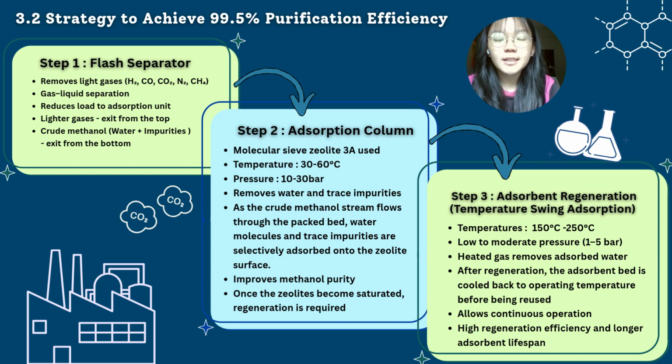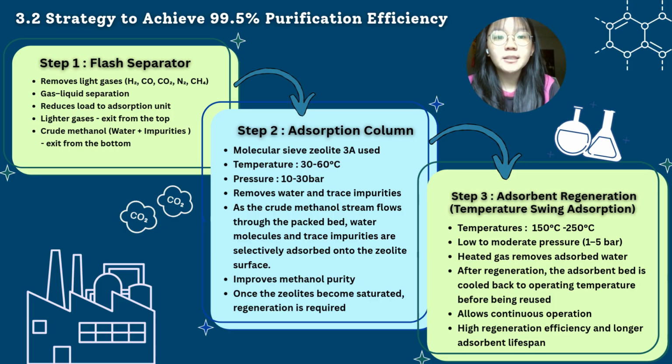So next, I will discuss the strategy to achieve 99.5% methanol purity using an adsorption-based purification system. The purification system consists of three main steps. First is the flash separator. In this unit, gas-liquid separation occurs, and the lighter gases such as hydrogen, carbon monoxide, carbon dioxide, nitrogen, and also methane exit from the top of the separator. Meanwhile, the crude methanol mixture, which contains methanol, water, and impurities, exits from the bottom. This step can help to reduce the load on the adsorption unit and improve separation efficiency.